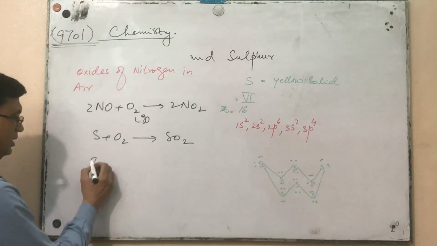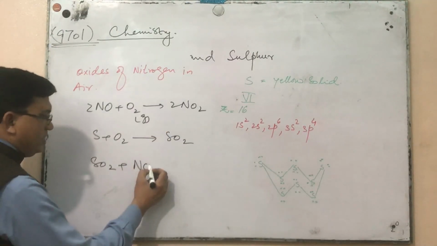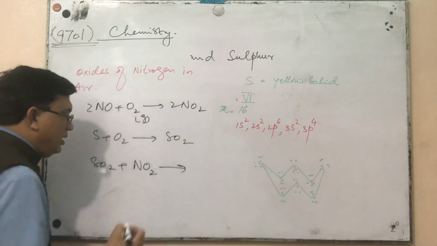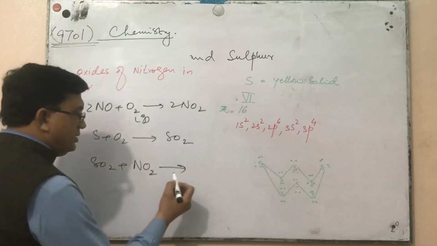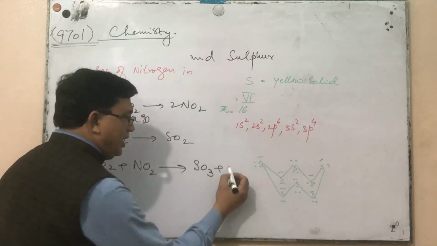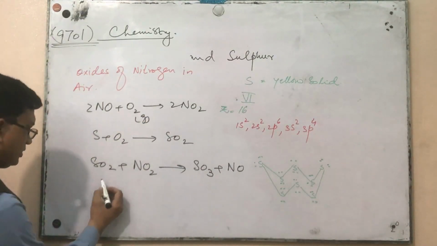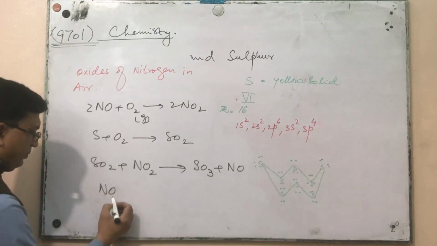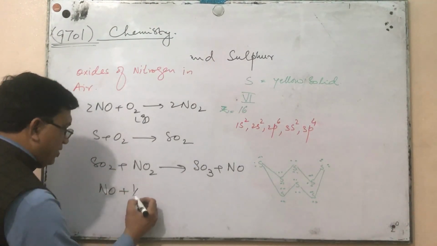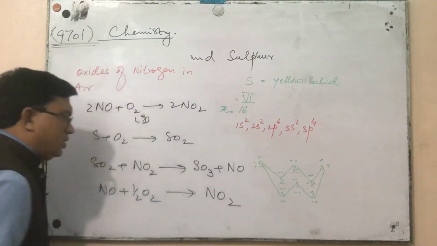For example, this sulfur dioxide will react with nitrogen dioxide, and both of these react together, first making sulfur trioxide and then nitrogen(II) oxide. Now this nitrogen(II) oxide again reacts with oxygen making nitrogen dioxide.